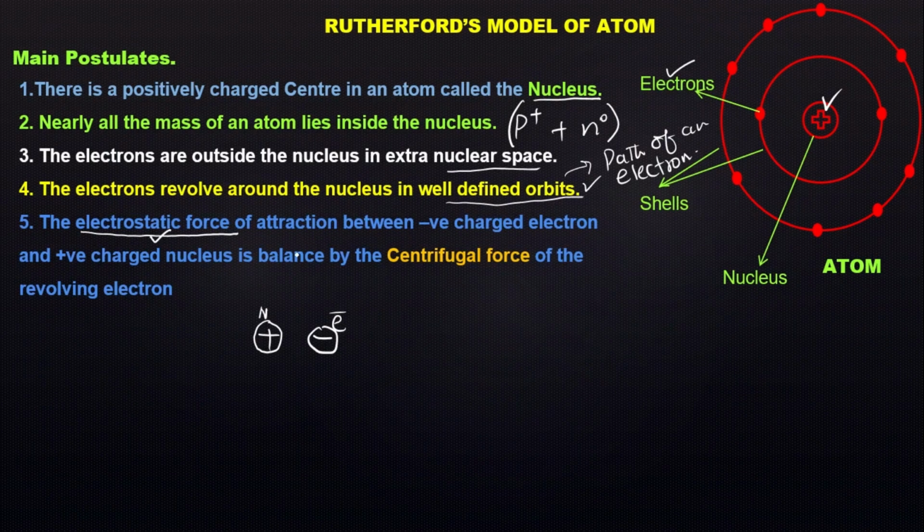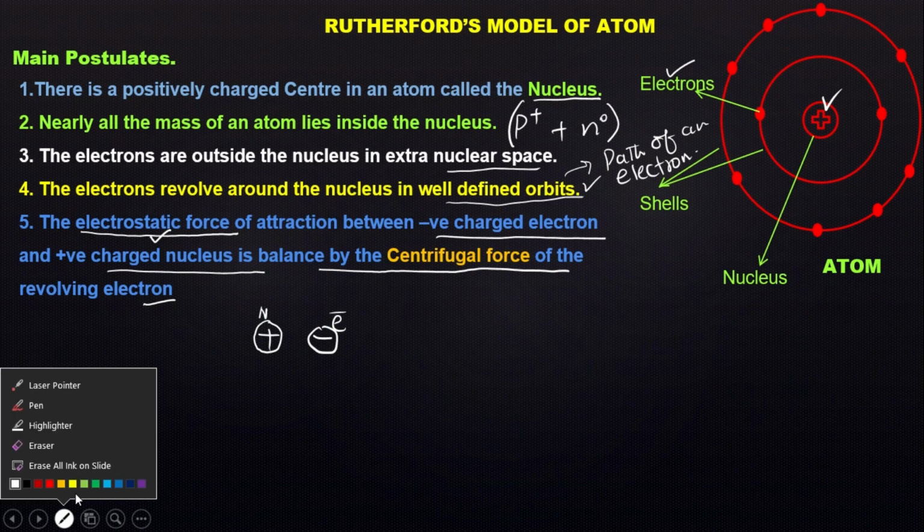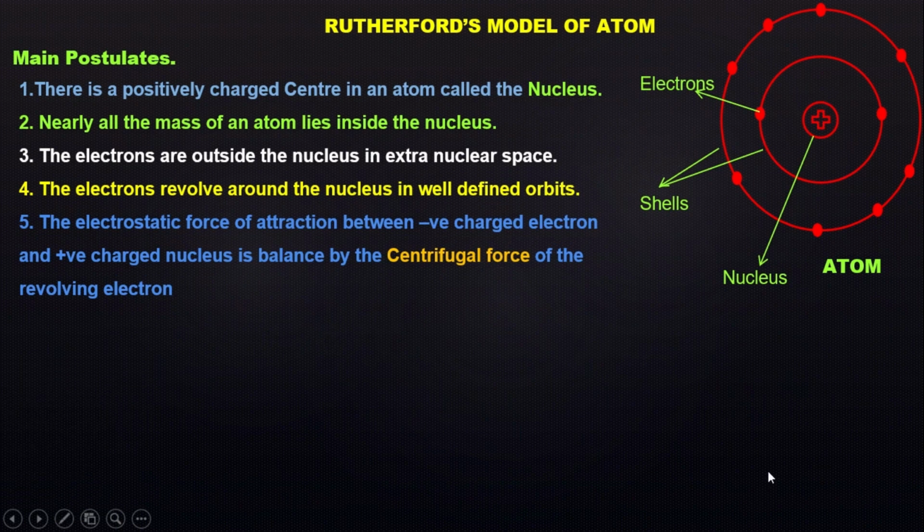That force of attraction between the negatively charged electron and the positively charged nucleus is balanced by the centrifugal force of the revolving electron. Look at this. There is a force of attraction between the nucleus and the electron. The nucleus, being heavier, attracts the electron towards itself due to electrostatic force.